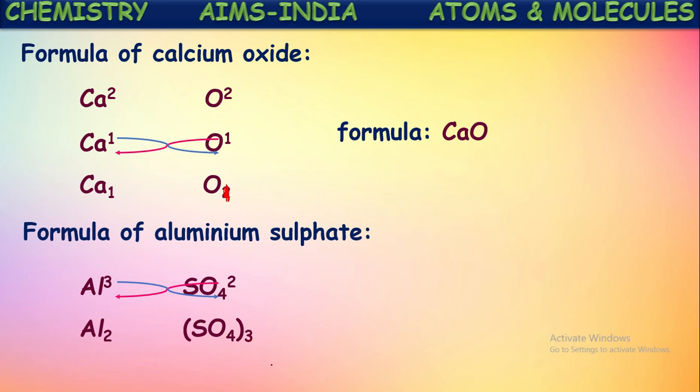Okay, now the molecular formula of aluminium sulfate becomes Al2(SO4)3. So in this way it is pronounced aluminium sulfate, Al2(SO4) taken thrice. Okay, this is the molecular formula of aluminium sulfate.